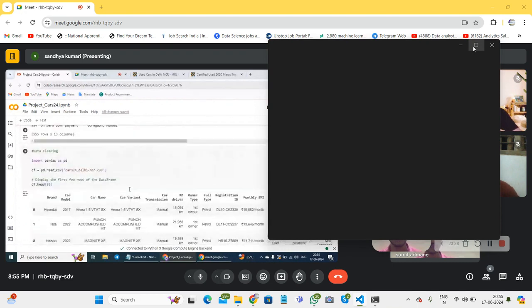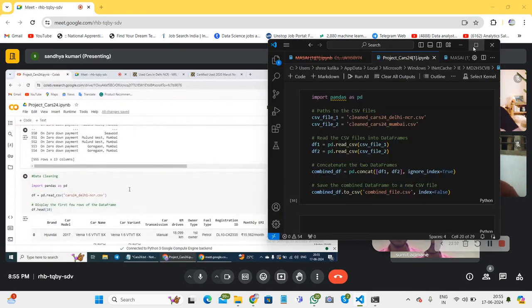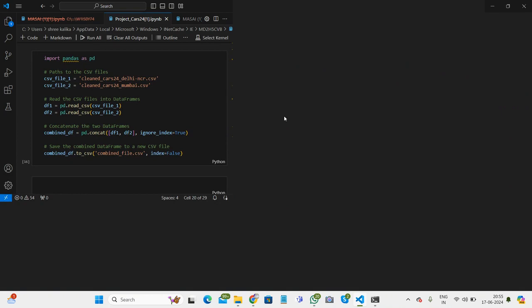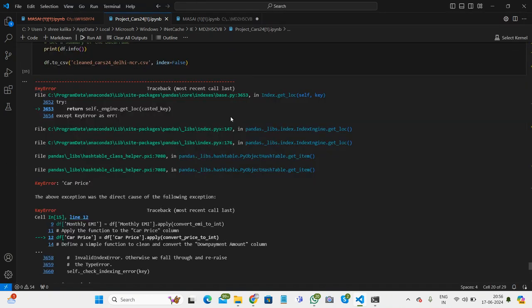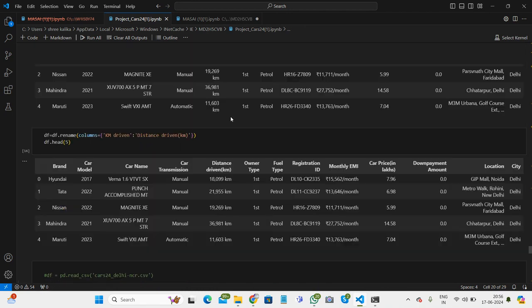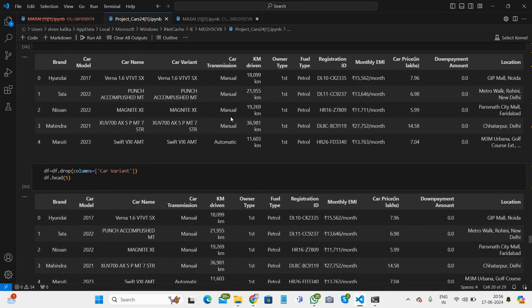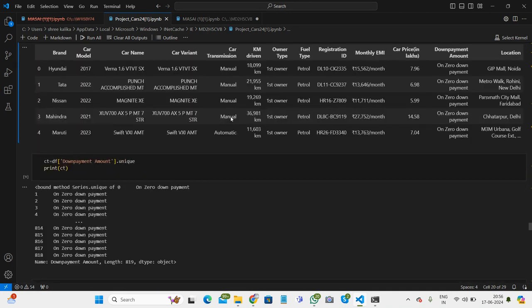Yeah, thank you, Sandhya. Now we start the data cleaning process. In the data cleaning process, we use the pandas library. First we import the pandas library as pd.